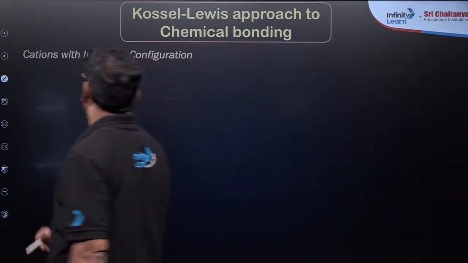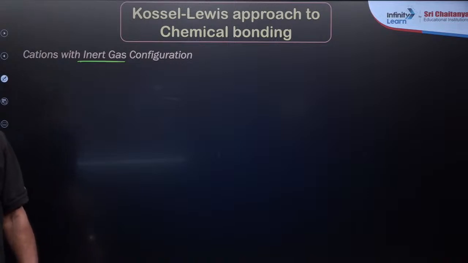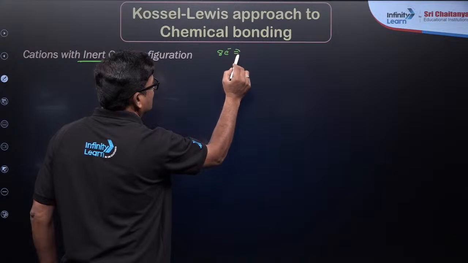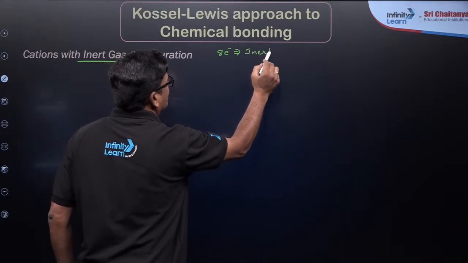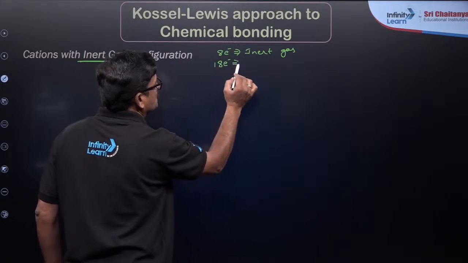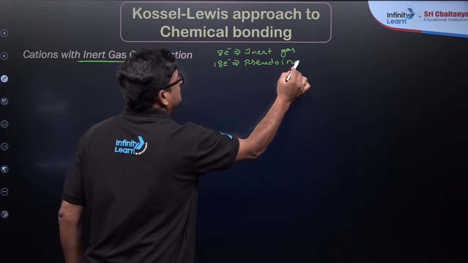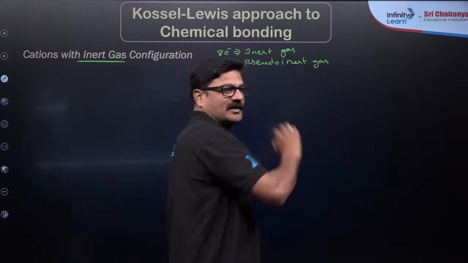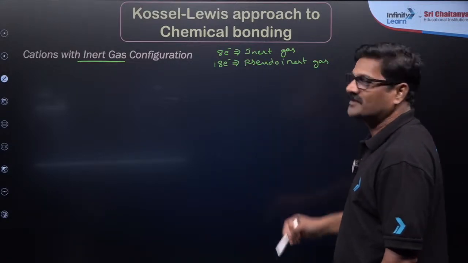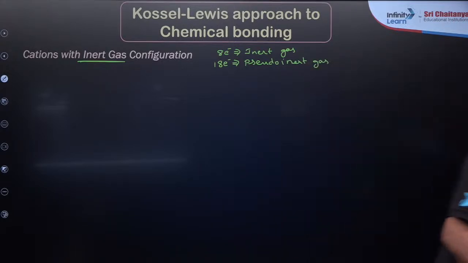Okay, now cations with inert gas configuration. Here this is a very important point. So what is inert gas configuration? 8 electrons in the outermost shell is called inert gas configuration. 18 electrons in the outermost shell is called pseudo inert gas configuration. Could you tell me some examples with pseudo inert gas configuration? Anybody? Children, type it in the chat box.